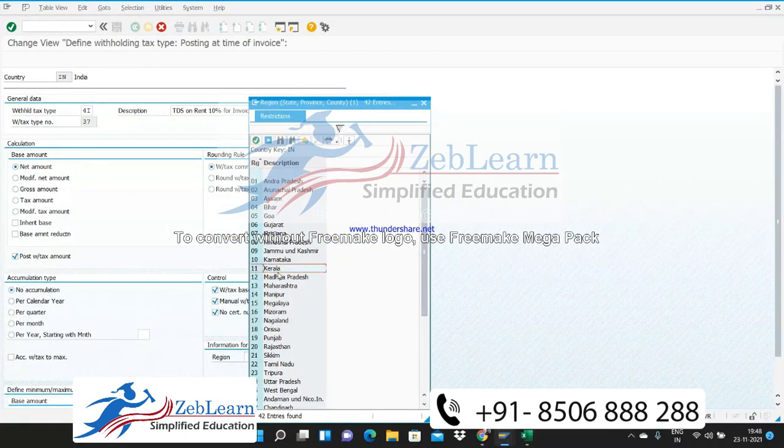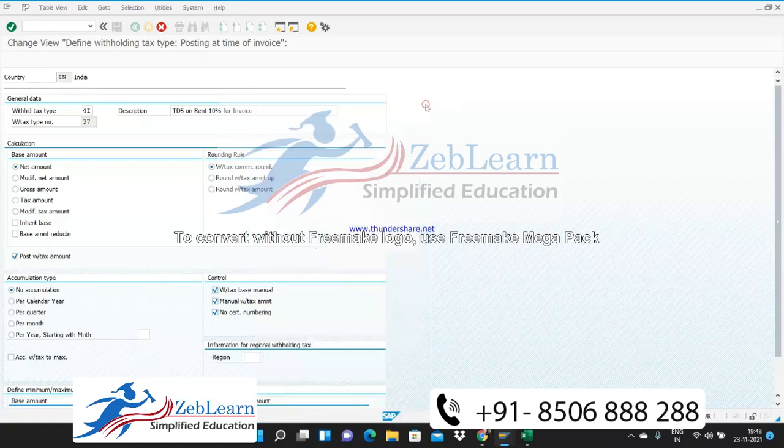If this TDS rate is applicable for a particular region only, for a particular state, then you can select it. Otherwise you don't have to select it, because TDS is the central tax. It is not a state tax. So the state is not governing it and does not have authority to change the rates. It's only the central government who can change it and authorize it.